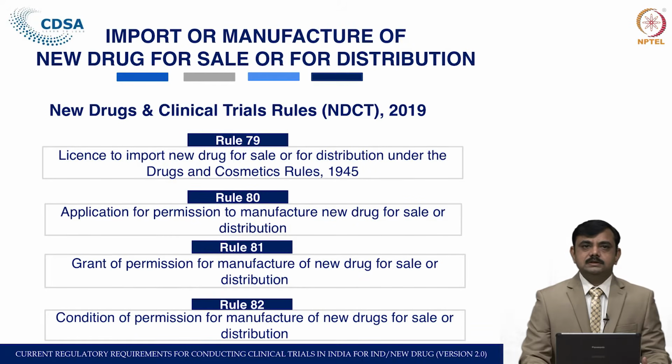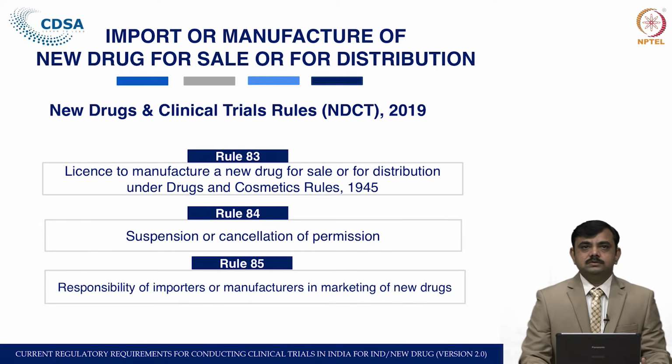Rule 82 is the condition of permission for manufacturing new drugs. So, under this rule, what are the conditions? The applicant who has obtained permission to manufacture has to comply with the conditions given under Rule 82. Rule 83 is the license to manufacture a new drug for sale and distribution. Then Rule 84 is the suspension or cancellation of the permission in case of violation. Rule 85 is the responsibility of the importer or manufacturer for marketing of new drugs. So, what are the responsibilities given under Rule 85?